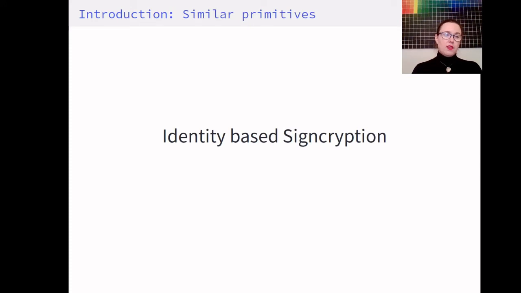For IVE, there are similarities to identity-based encryption, wherein two parties that are identifiable to each other can send each other confidential messages. However, typically for identity-based encryption, you don't have the notion of public verifiability because it runs counter to other security notions for encryption.